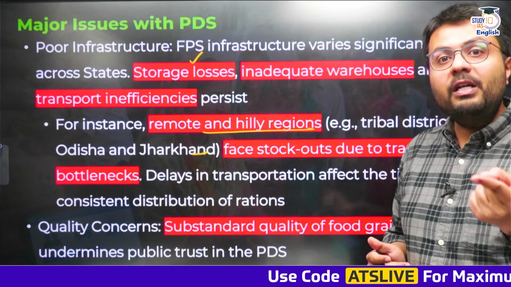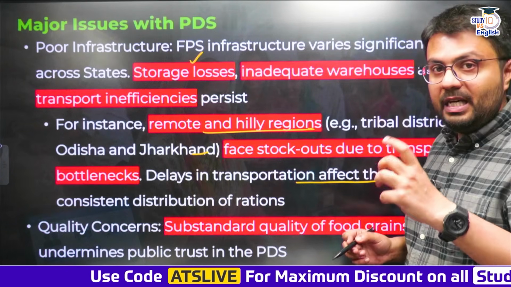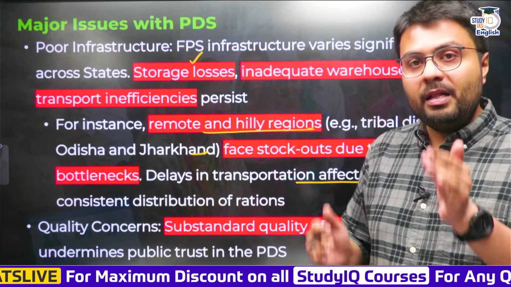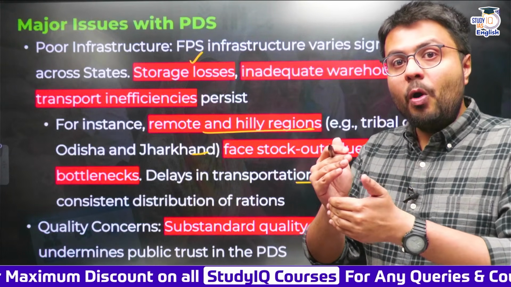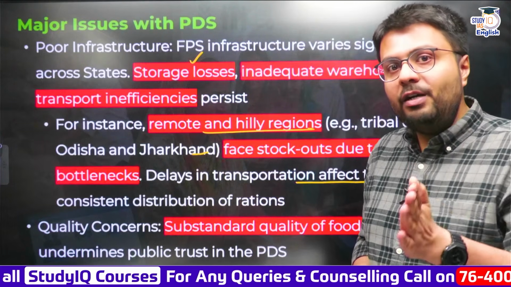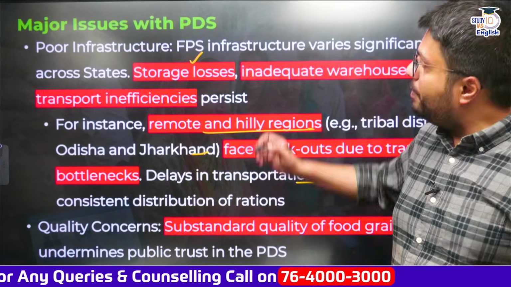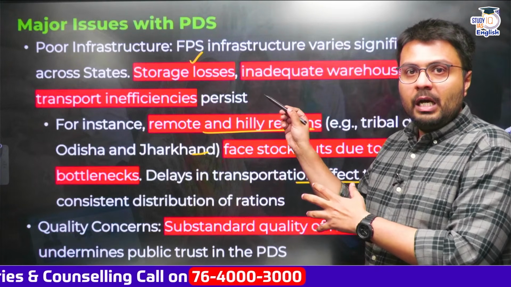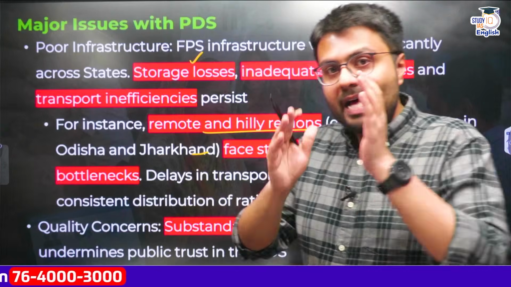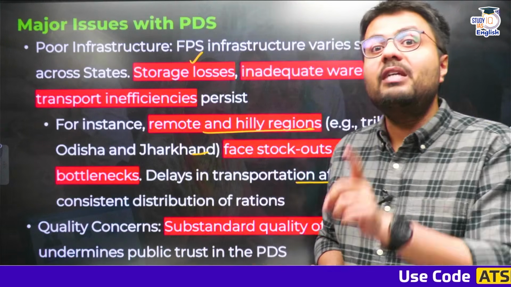Similarly, there are transport inefficiencies, and as a result, the timely and consistent distribution of food grains does not happen, and this invariably damages or negates the right that you are entitled to. Similarly, the quality of the food grains that are available might not be adequate because of the same transportation and distribution problems or the lack of adequate storage. And as a result, these are the kind of challenges that the beneficiaries of PDS are facing.